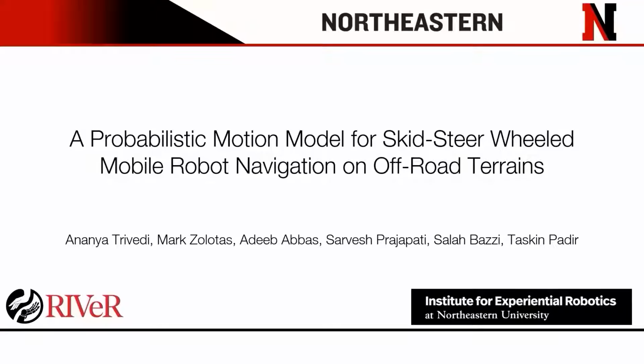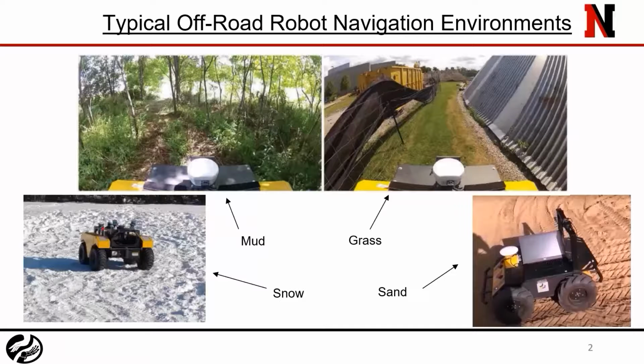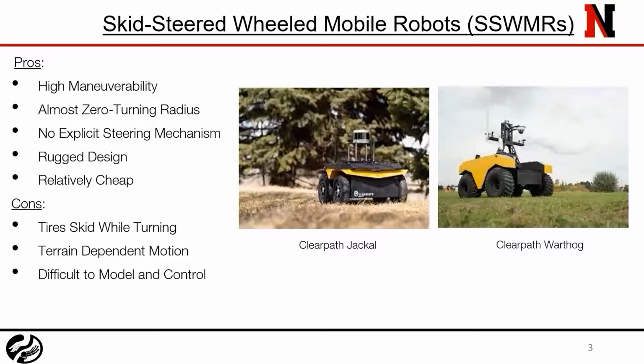We present a probabilistic motion model for skid steer wheeled mobile robot navigation on off-road terrains. Off-road navigation requires robots that can traverse a variety of environments. Skid steer wheeled mobile robots are increasingly being used for this purpose due to their mechanical structure.